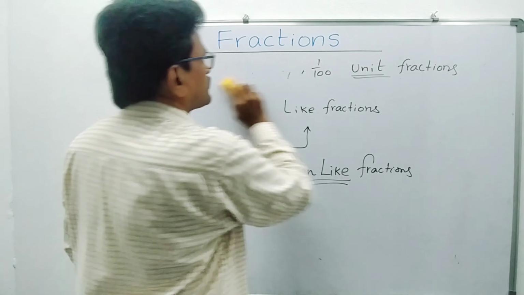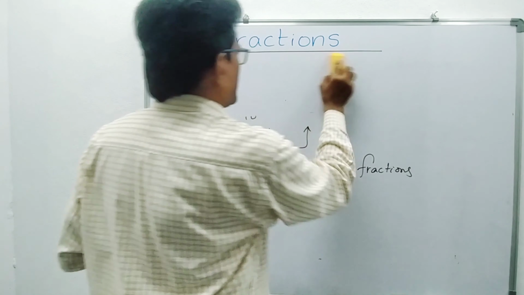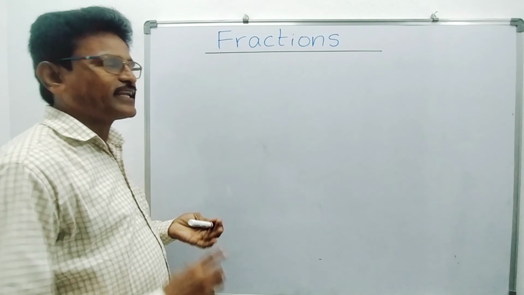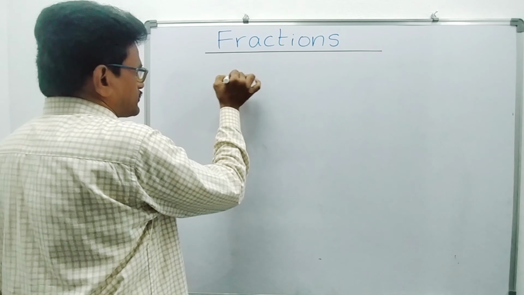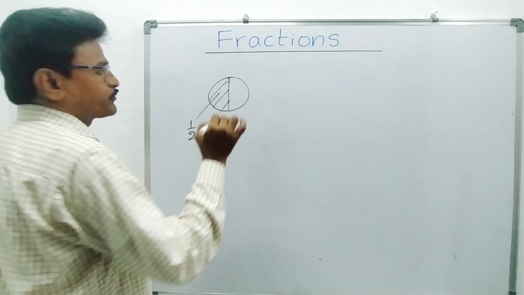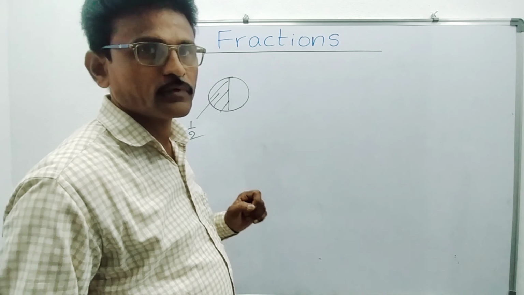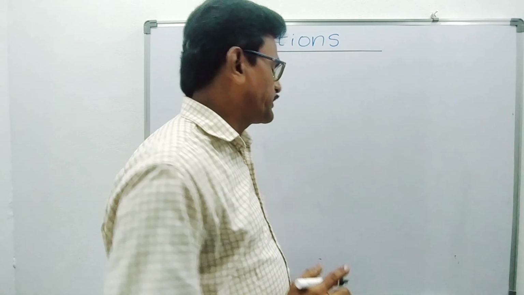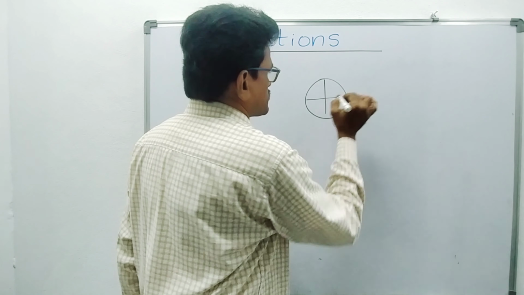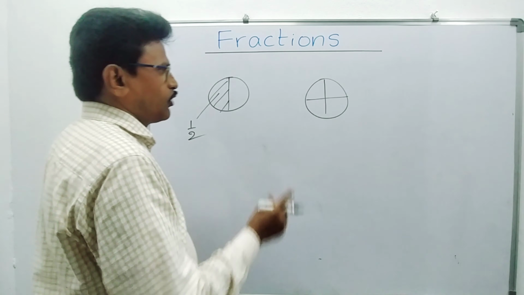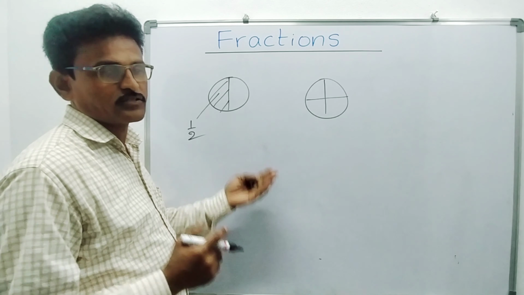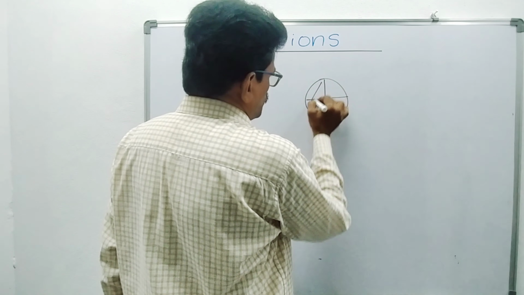Suppose you are taking one cake and dividing it into two parts. That is a half part. You are getting half. This is 1 by 2. Now suppose the same cake is divided into 4 parts.